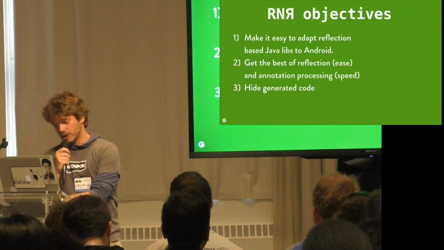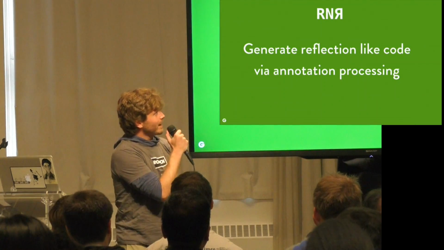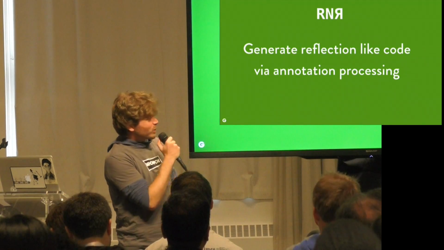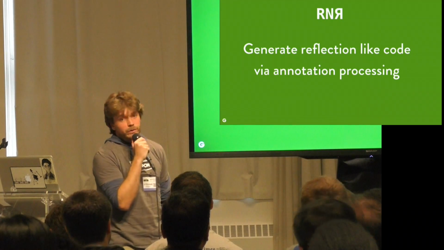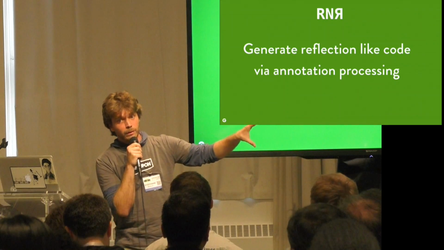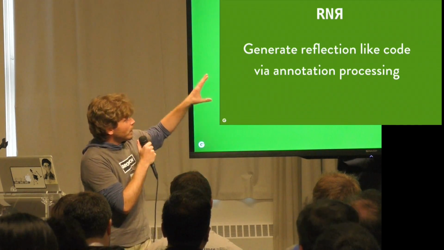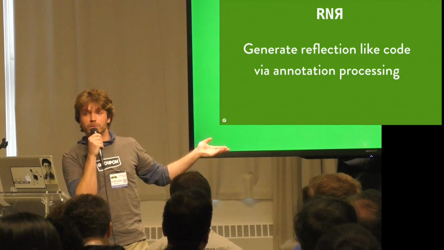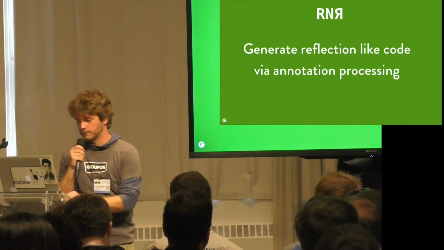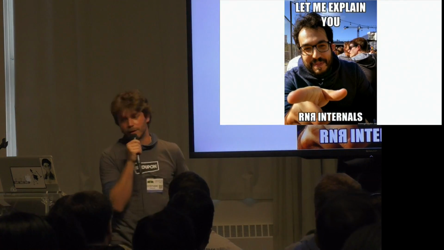So we came up with an idea that we can summarize in one sentence: we would like RNR to generate reflection-like code via annotation processing. So we'd like to use annotation processing to generate something that you as a developer, or you as a library maker maybe, will be able to use like reflection very easily. That's the basic idea. Now, let me explain the internals of RNR.